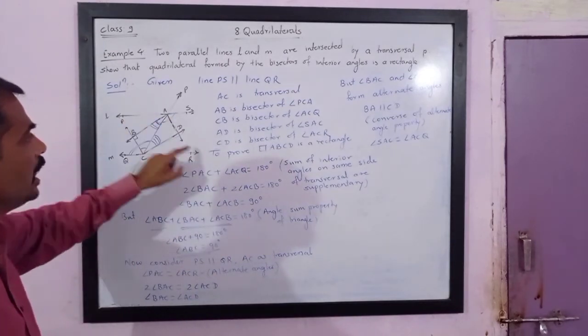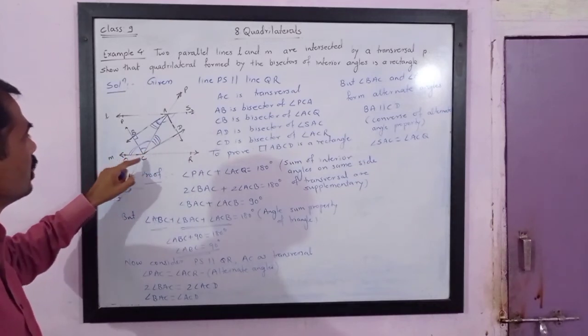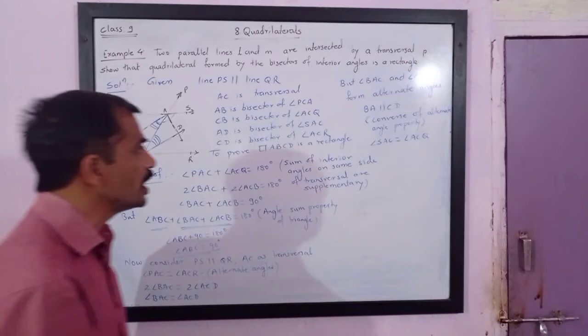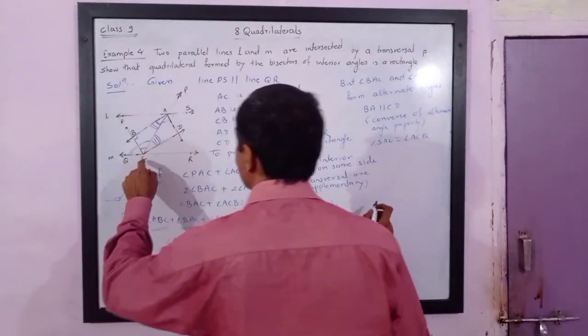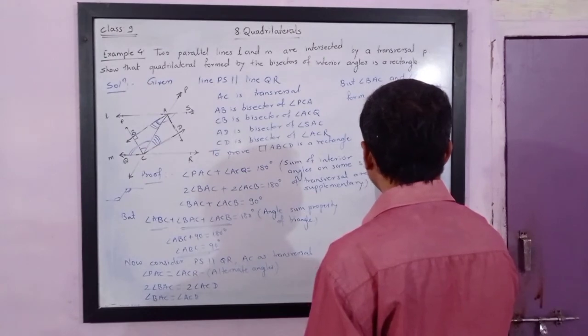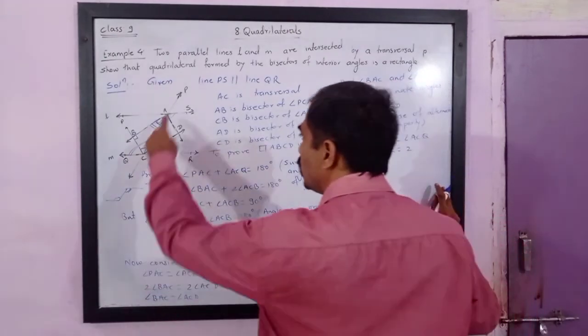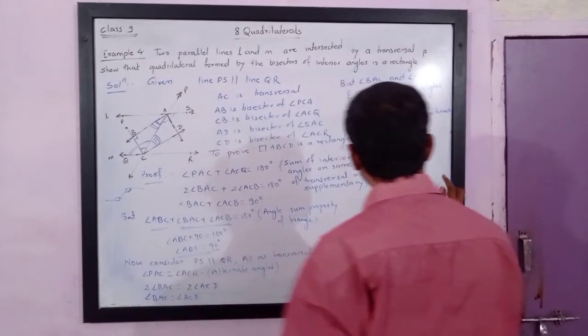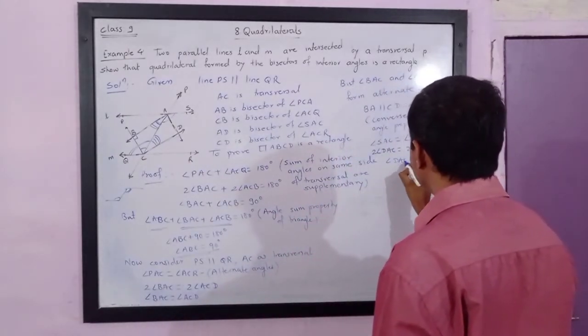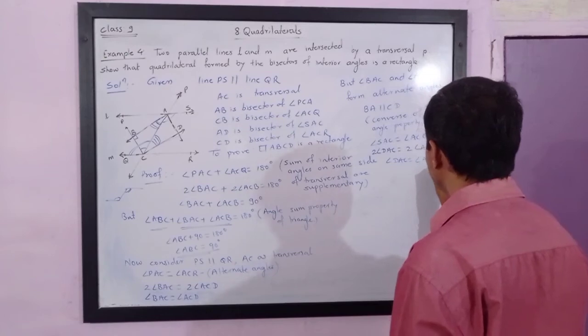Now we know that AD is the bisector and CB is the bisector. So I can say SAC is nothing but twice angle DAC. Twice angle DAC equals twice angle ACQ, which is nothing but twice angle ACB. It means angle DAC equals angle ACB.